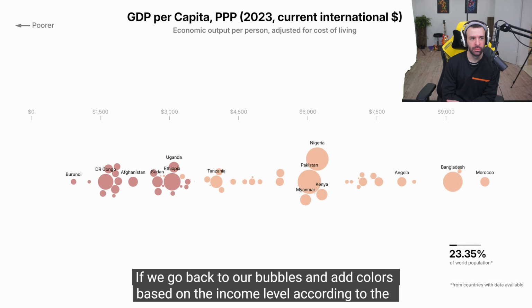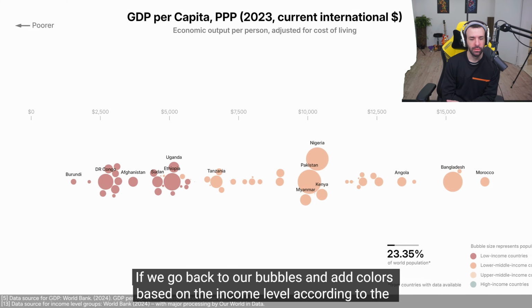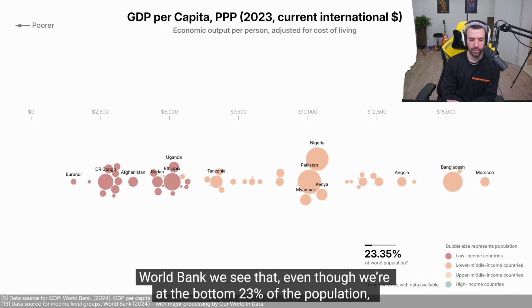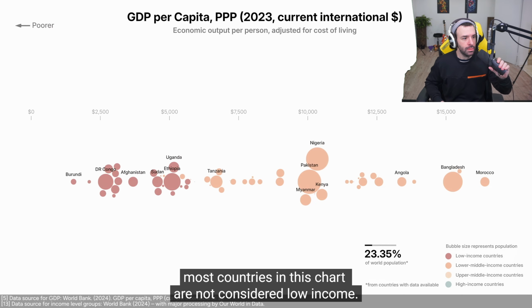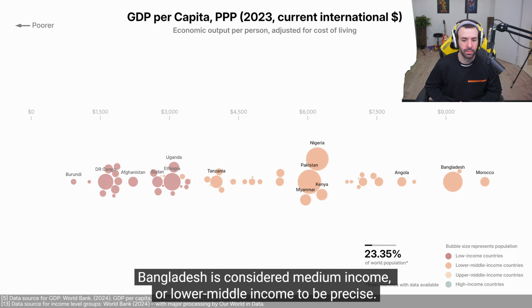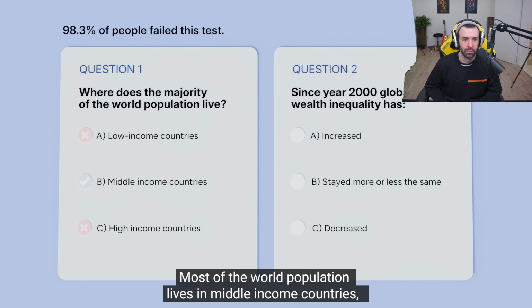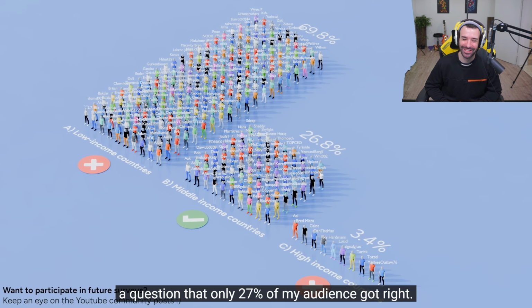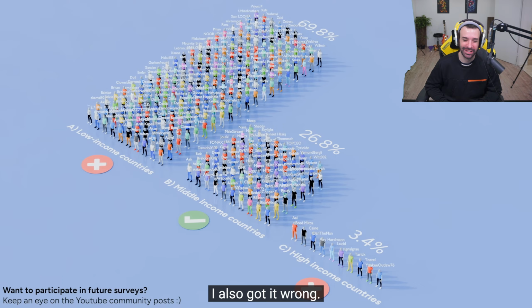If we go back to our bubbles and add colors based on the income level according to the World Bank, we see that even though we're at the bottom 23% of the population, most countries in this chart are not considered low income. Bangladesh is considered medium income, or lower middle income to be precise. Most of the world population lives in middle income countries. There you go. A question that only 27% of my audience got right. I also got it wrong.